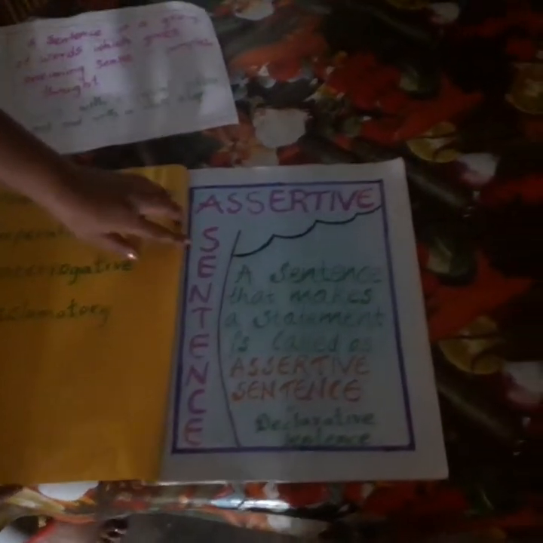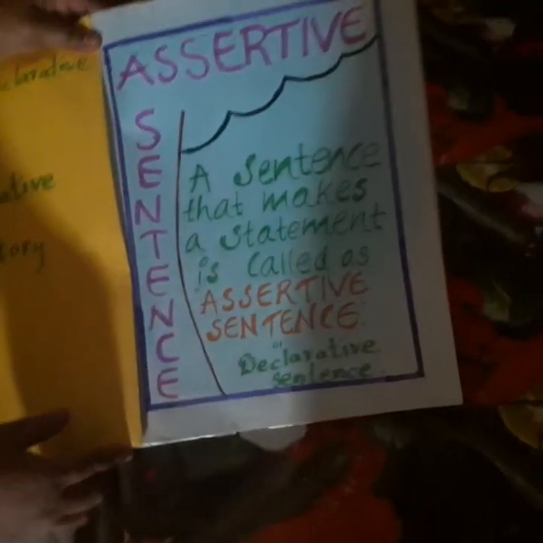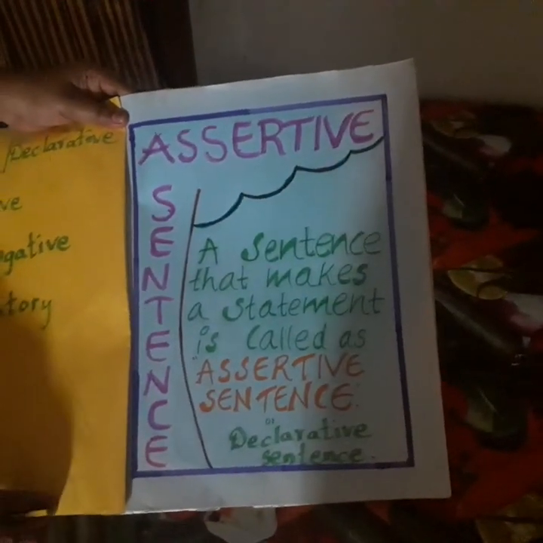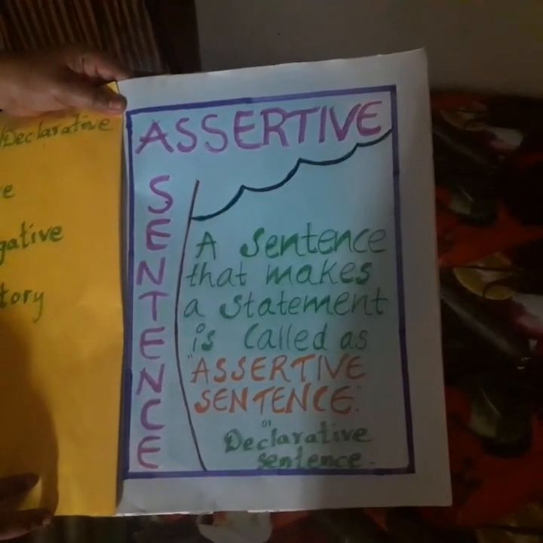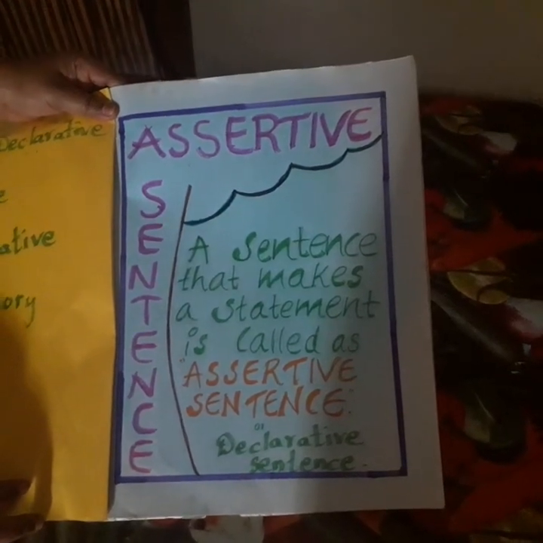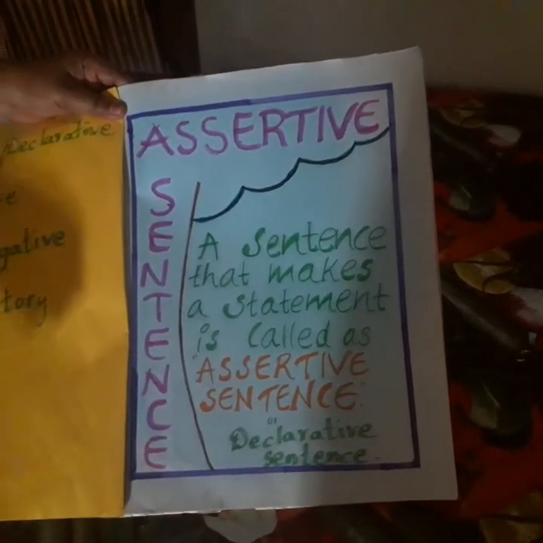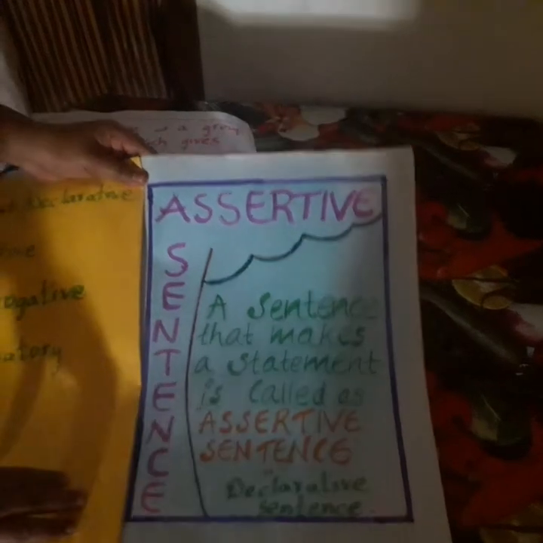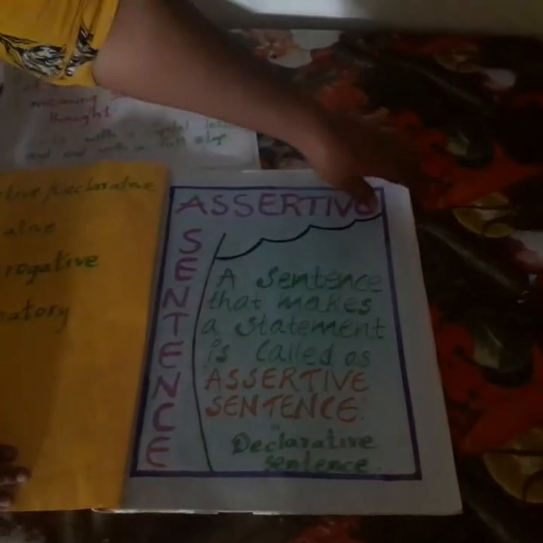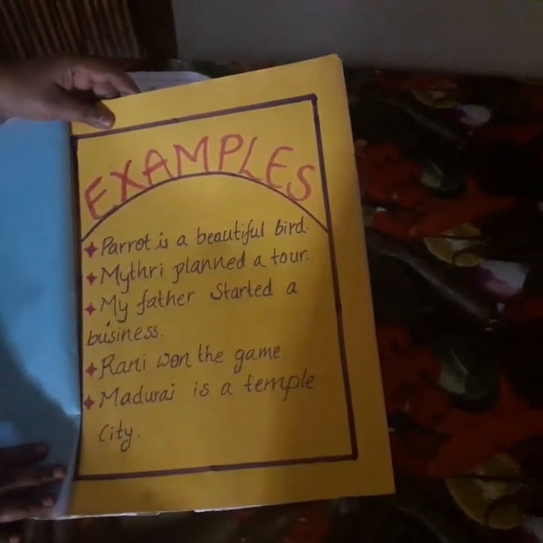So the first one, if you see, assertive sentence. As I have written here, you can read it out. A sentence that makes a statement is called an assertive or declarative sentence. That means a simple statement, whatever we speak. Simple statements are known as assertive sentences. The examples I have given you here: Parrot is a beautiful bird.